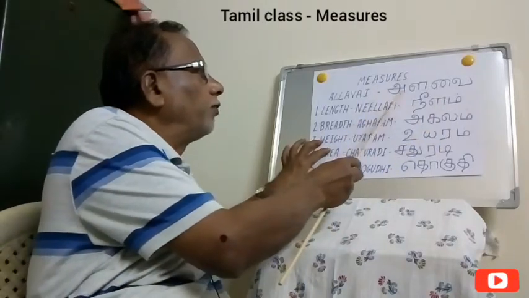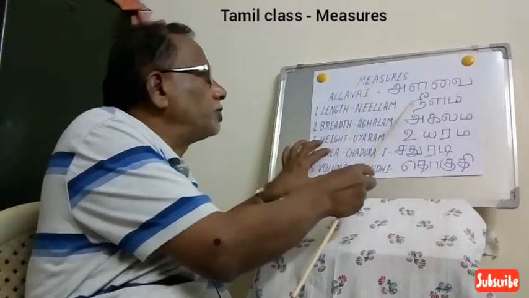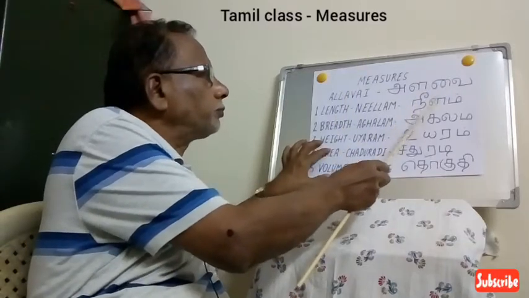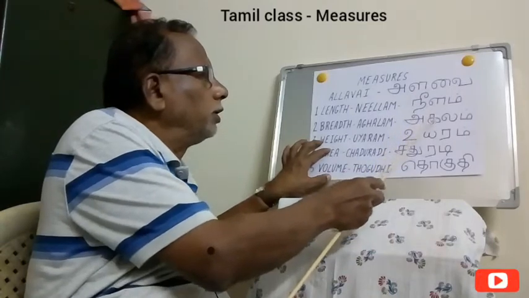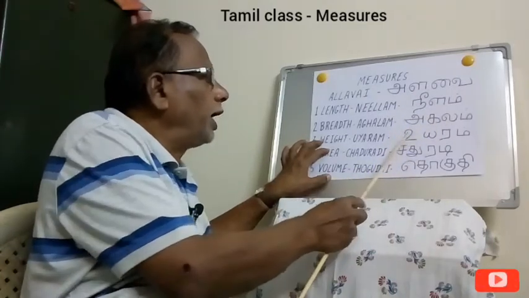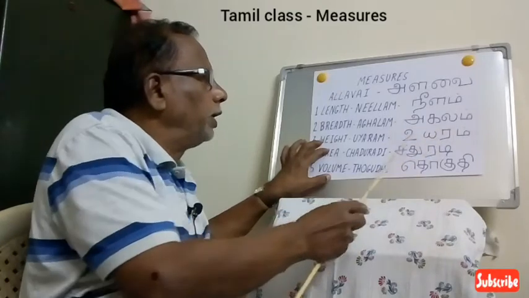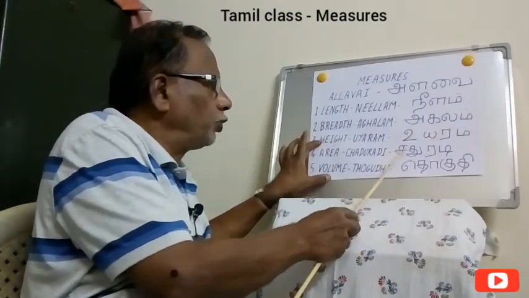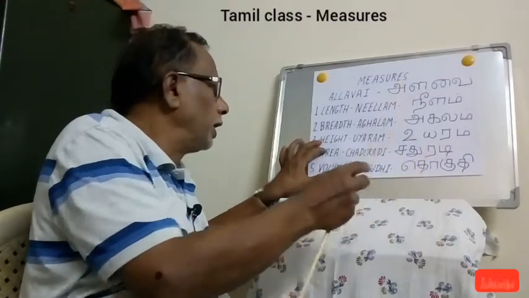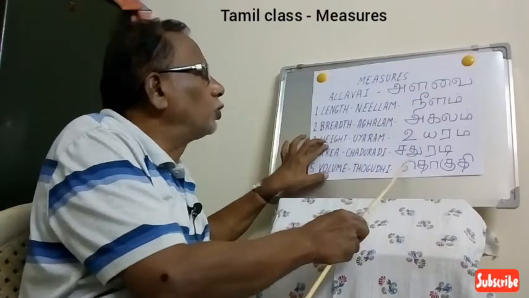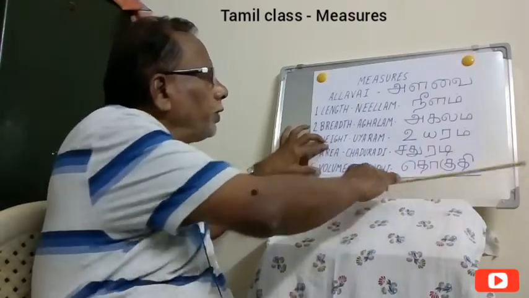Measures means alavai. And for length we say Neelam, and for breadth we say Agalam. And for height we say Uyaram. And for area we say Chaturadi. And for volume we say Togudi.